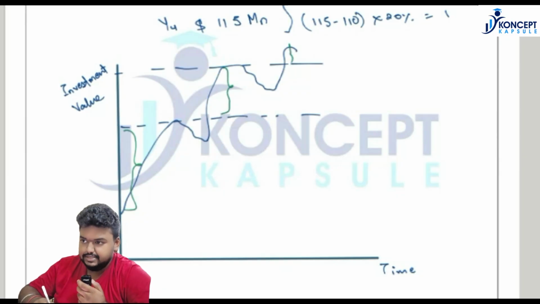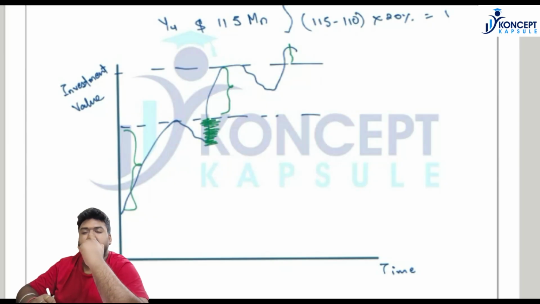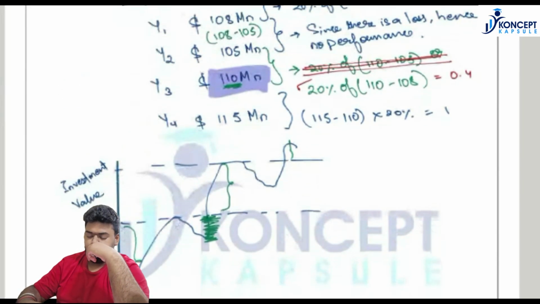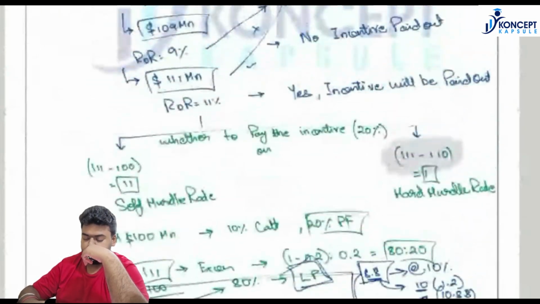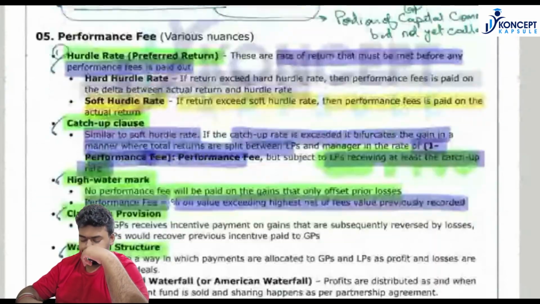So any gains that you are making, which are offsetting previous year losses, are not entitled for performance fees. Are we clear? Guys, are we clear? I hope we are clear.